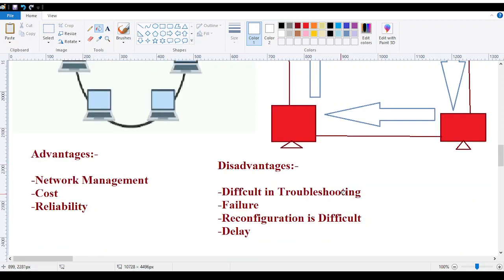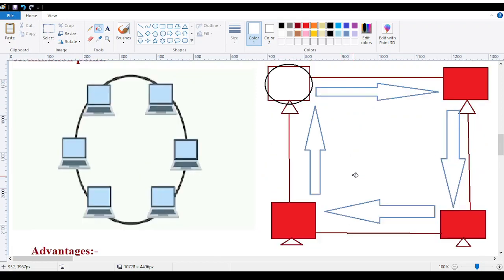Again the same state, the failure we are having. If I say reconfiguration is difficult, that means attaching a new device. Suppose I'm attaching a new device over here in this pattern. I need to cut the cable. As soon as I cut the cable, it will disturb my network and again form a failure state. I can't add any extra device, and I can't expand my network in this ring topology.